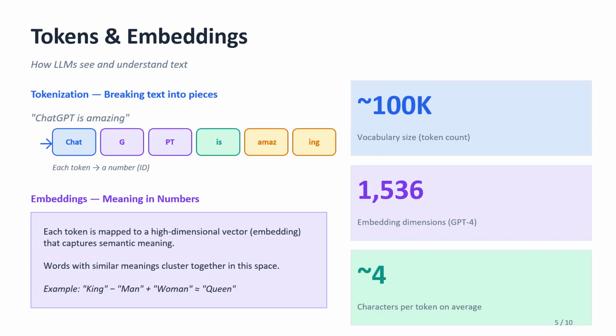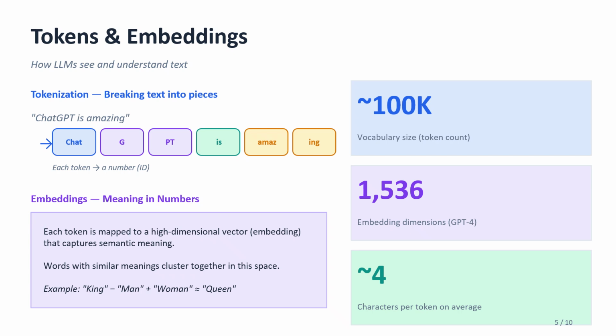Now let's understand how the model actually processes text internally. Computers cannot understand words directly. They only understand numbers. So first step is tokenization, where text is broken into smaller parts called tokens. For example, if we take a sentence, "ChatGPT is amazing", it may be broken into smaller pieces. Each token is then converted into a number.